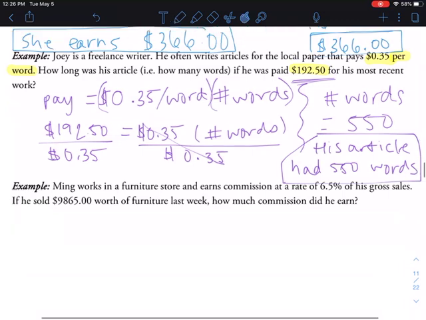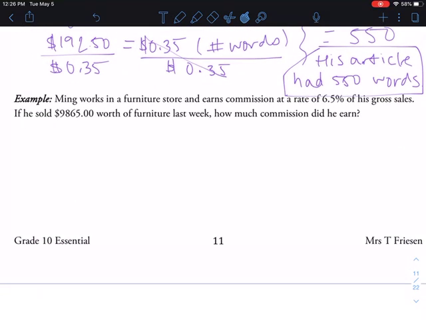All right, Ming works in a furniture store and earns commission at a rate of 6.5% of his gross sales. Okay, so there's an important piece of information. I'm just going to underline that. And he sold $9,865 worth of furniture last week. How much commission did he earn? Okay, so we're looking for how much commission that is at 6.5%.